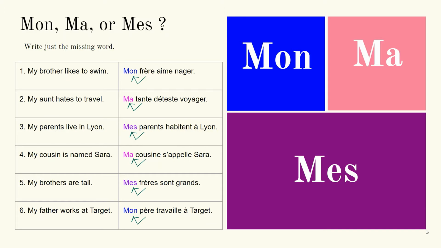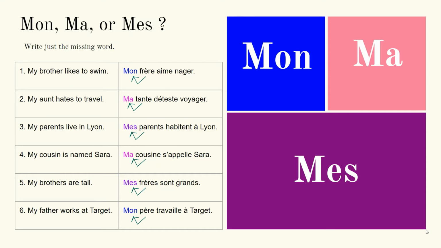Number 4, my cousin is named Sarah. Ma cousine s'appelle Sarah. Why did I choose ma? Well, Sarah is not a guy, so it can't be mon. And Sarah's only one person, so it can't be mes. That leaves me with ma cousine.